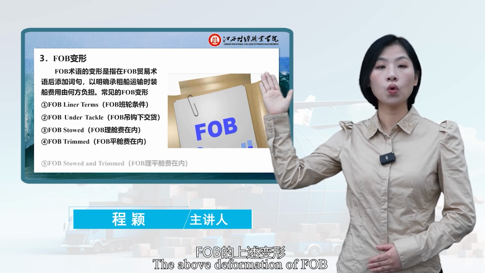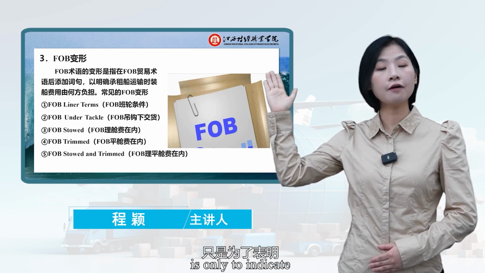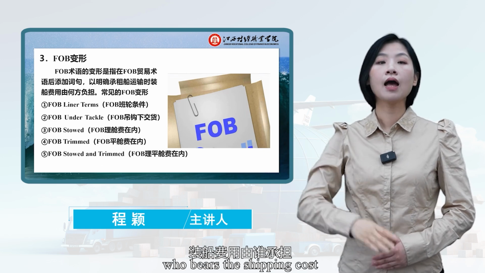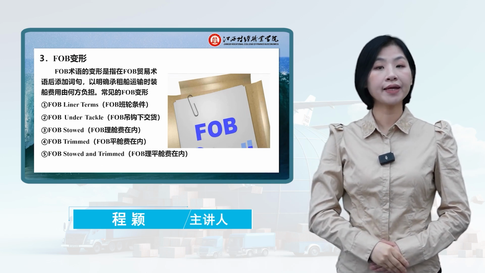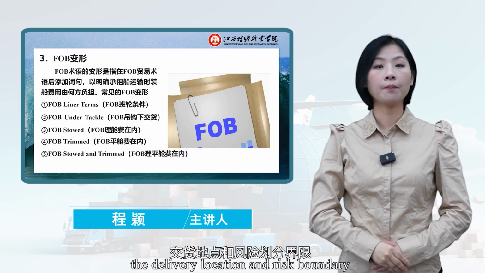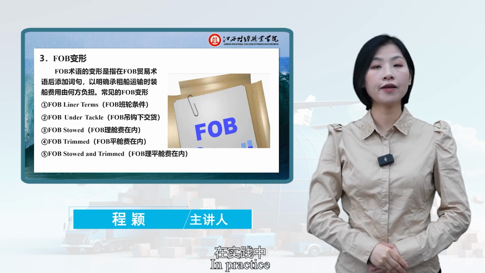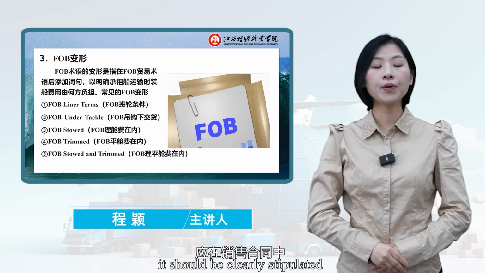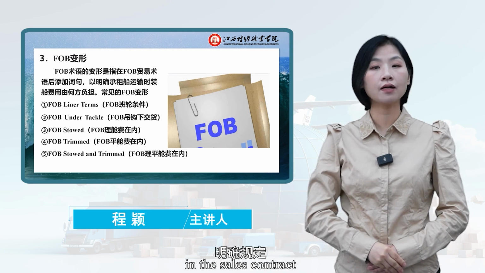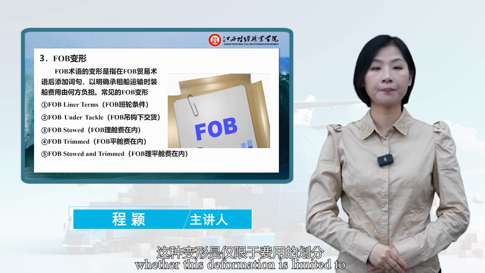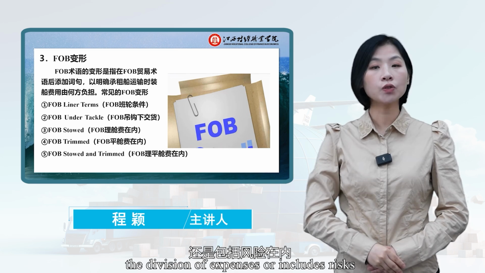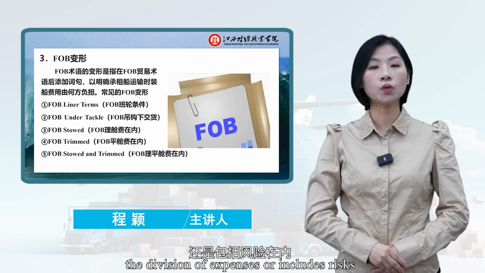The above definition of FOB is only to indicate who bears the shipping cost and does not affect the delivery location and risk boundary. In practice, it should be clearly stipulated in the sales contract whether this definition is limited to the division of expenses or includes risks.